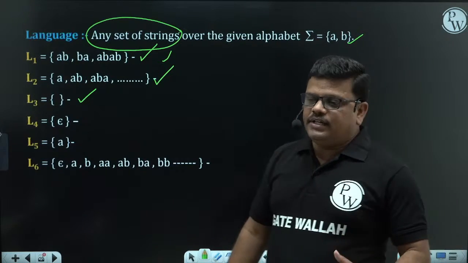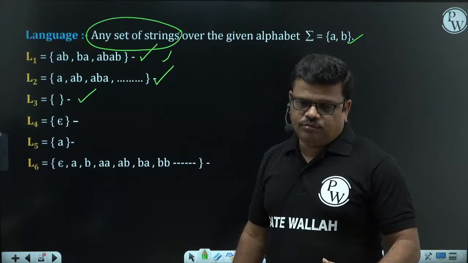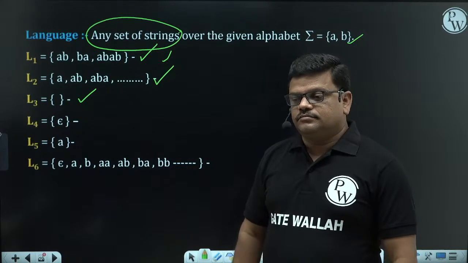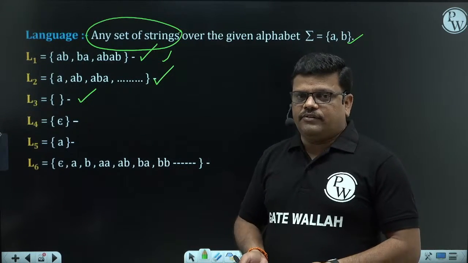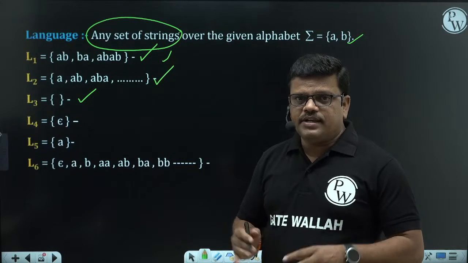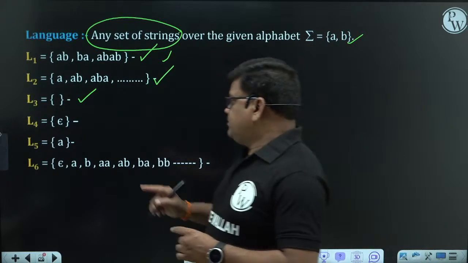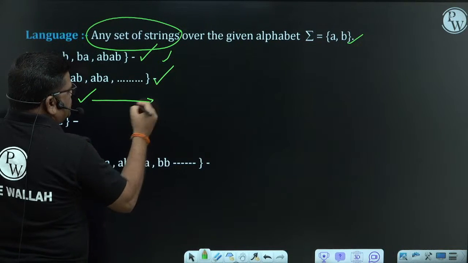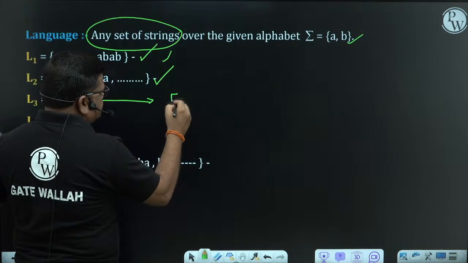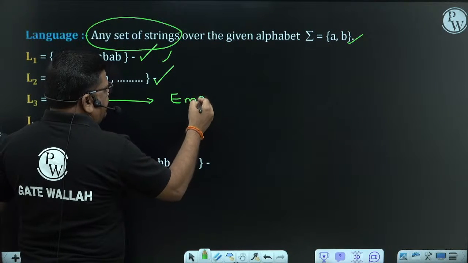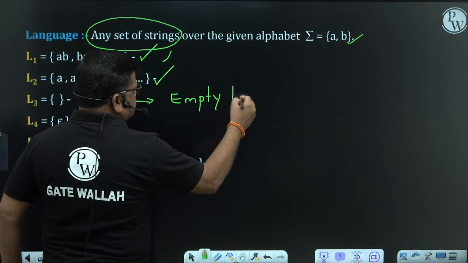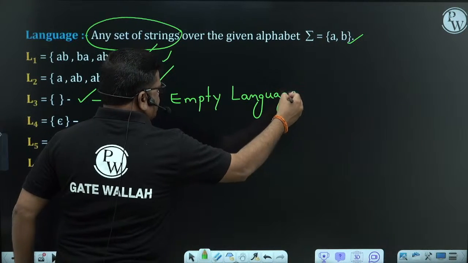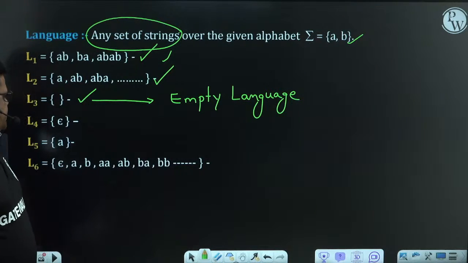So in a language, the number of strings can be 0, 1, 2, finite, infinite, anything. Based on the nature of the language, based on the number of strings of the language, some names are given here. If the language is of L3 type, this is called an empty language.